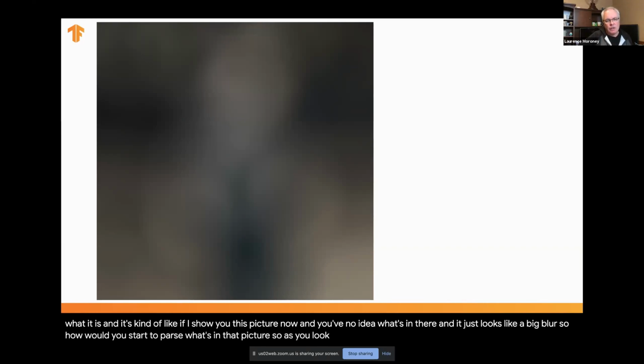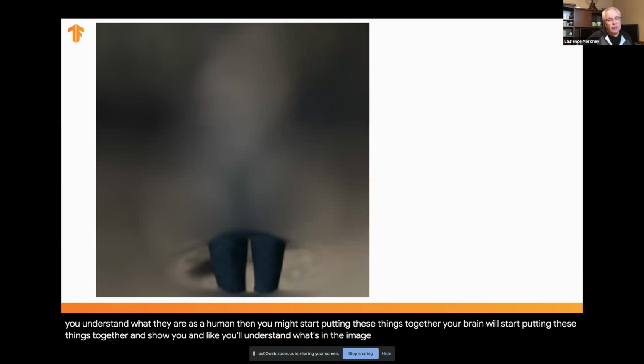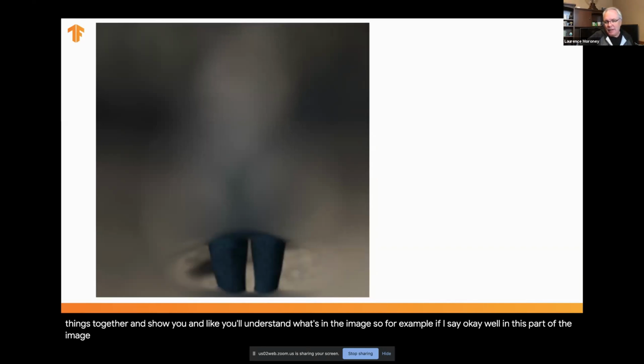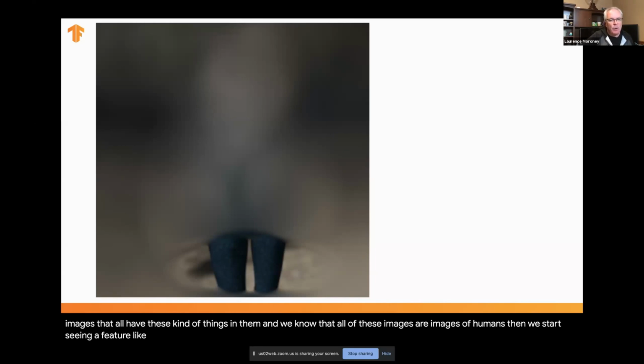As you look at parts of the picture and you can see what's in them and you understand what they are as a human, then your brain will start putting these things together, and you'll understand what's in the image. So for example, if I say, okay, in this part of the image I see these things. Now you and I know that these look like human legs. And if we have lots of images that all have these kind of things in them, and we know that all of these images are images of humans, then when we start seeing a feature like this one, we'll start to associate that with humans.